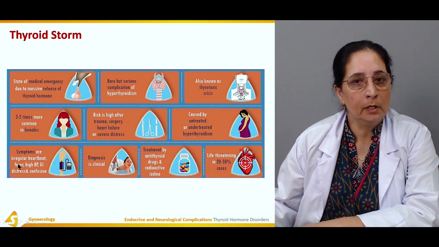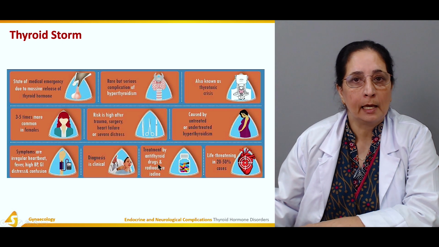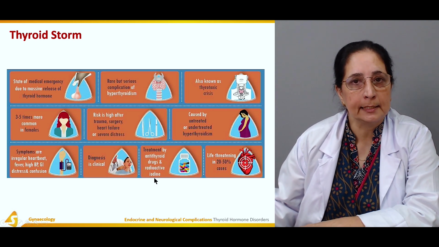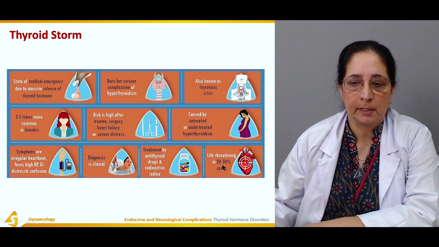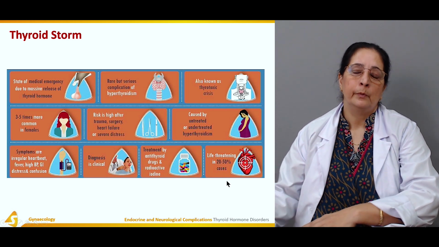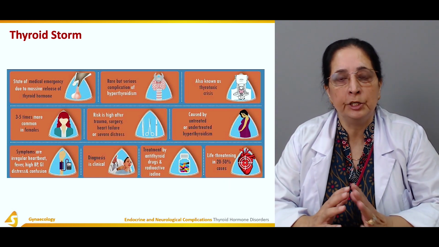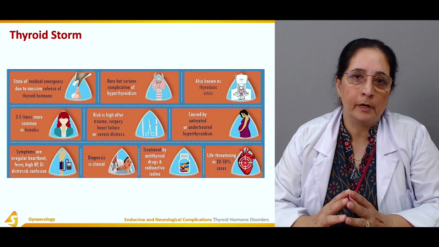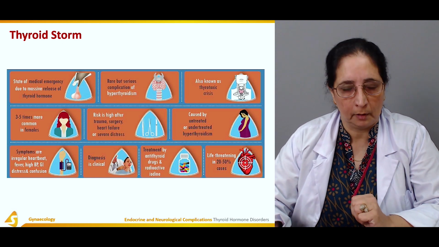Symptoms are irregular heartbeat, high blood pressure, fever, GI distress, and confusion. Diagnosis is usually clinical. Treatment is by anti-thyroid drugs and radioactive iodine. It is life-threatening in 20 to 50% of the cases. So proper management of hyperthyroidism is important to avoid this thyroid storm.